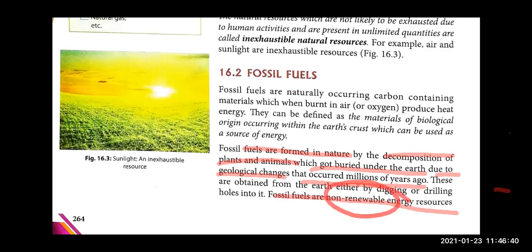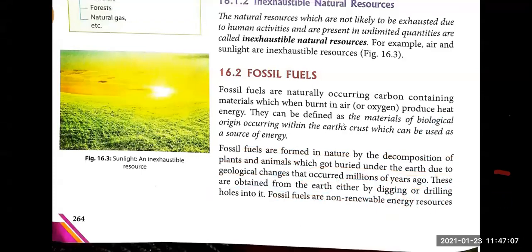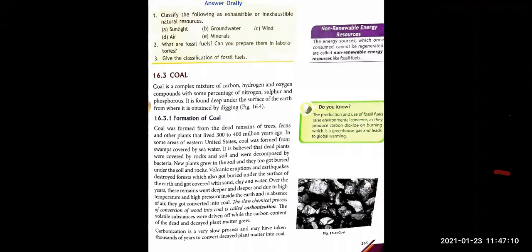Non-renewable means we cannot use them again and again quickly, they are not formed back. It takes millions of years to form fossil fuel. So if you are using fossil fuel very fast, one fine day all fossil fuels will be finished, and then to form new fossil fuels, it will take millions of years, right? So they are non-renewable energy sources. Why are they non-renewable? Because they take millions of years to form again, right?